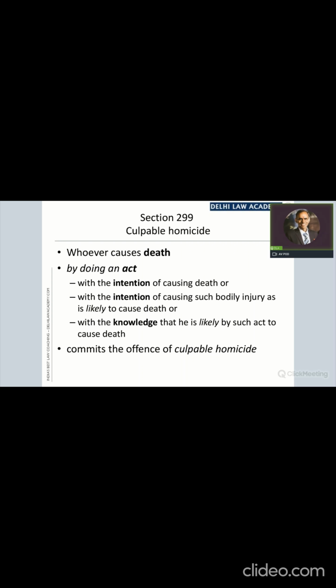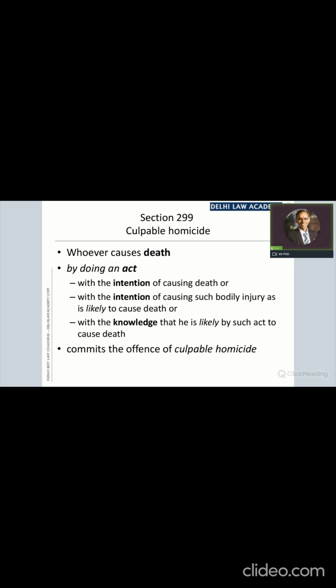And if there is no such intention, then lastly we will see whether there is knowledge at least that by this act he is likely to cause death. Since there is knowledge, it will amount to culpable homicide, definitely. There is knowledge that the act is likely to cause death, or the injuries are likely to cause death. So it is covered by the third part, knowledge.